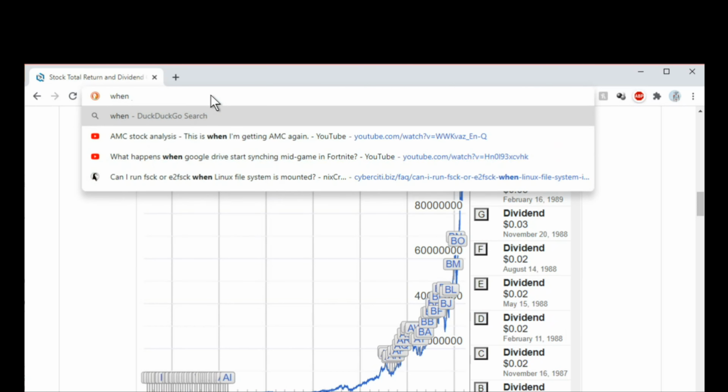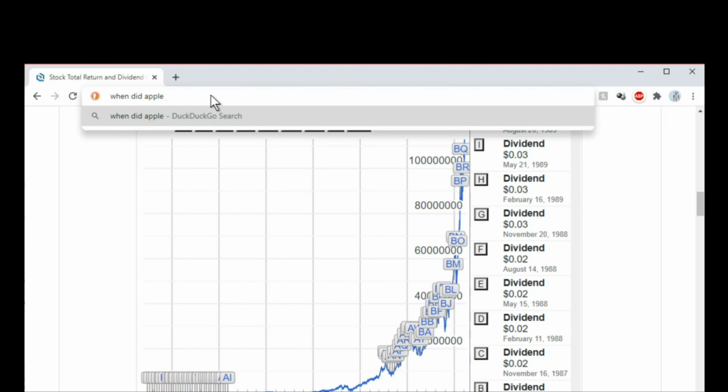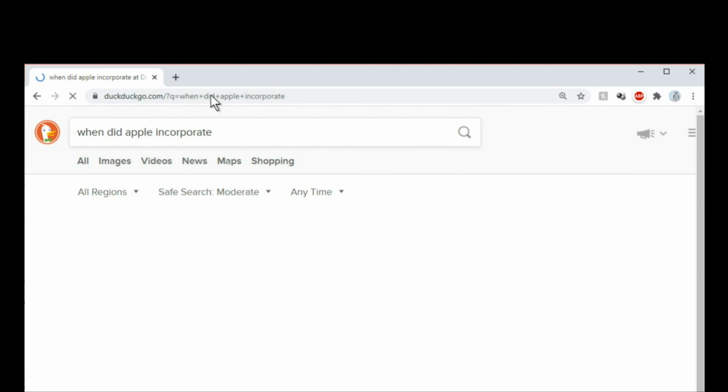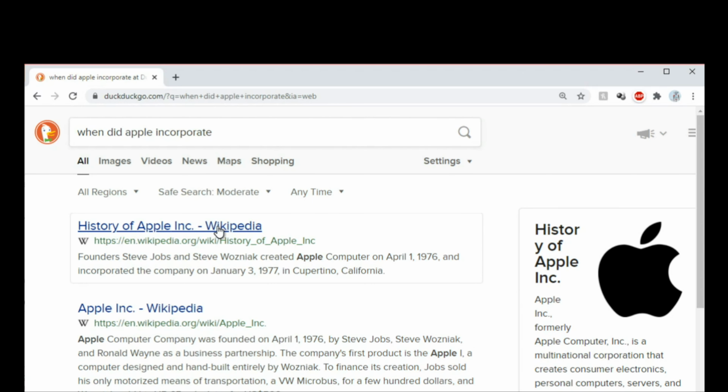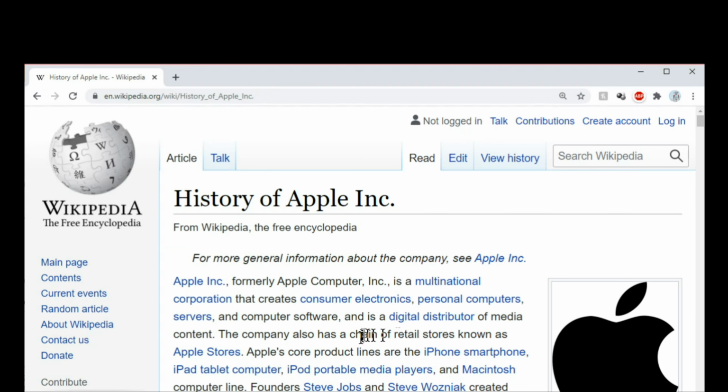Now, this got me really curious. Do you know when Apple became a public company? So let's do this together and look up the exact date, see for ourselves. I recall it was in the 1980s, but I don't recall the exact year. So let's search for the answer.